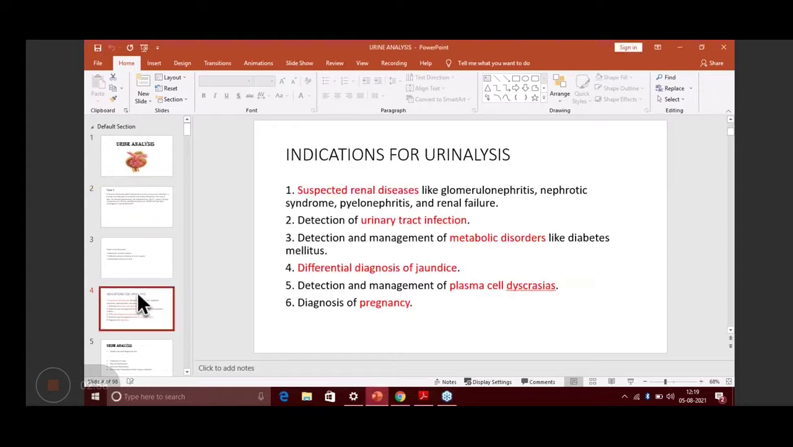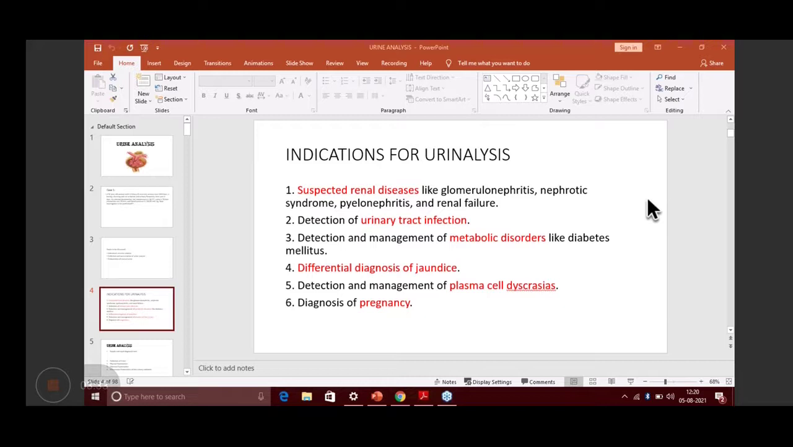Okay. So, what are the indications for urine analysis? The most important indication is any suspected renal disease like glomerulonephritis, nephrotic syndrome, pyelonephritis, or renal failure. Then urinary tract infection, as we discussed in the case scenario. Then detection and management of metabolic disorders like diabetes mellitus. We all know that we do chemical tests to detect sugar in the urine.